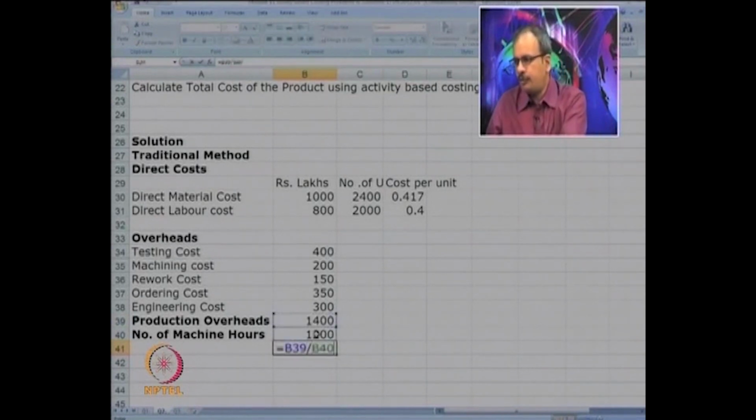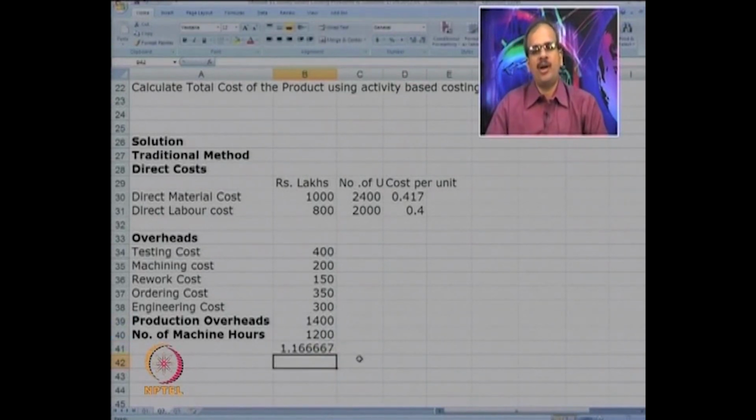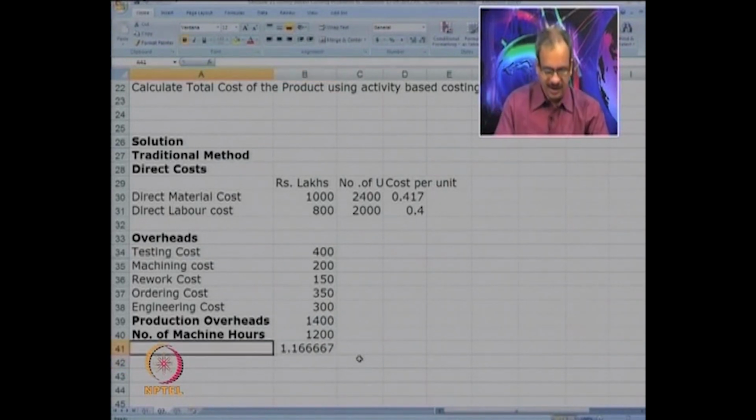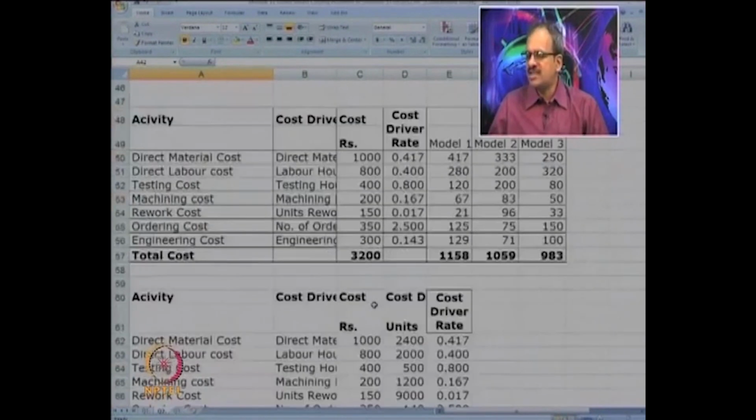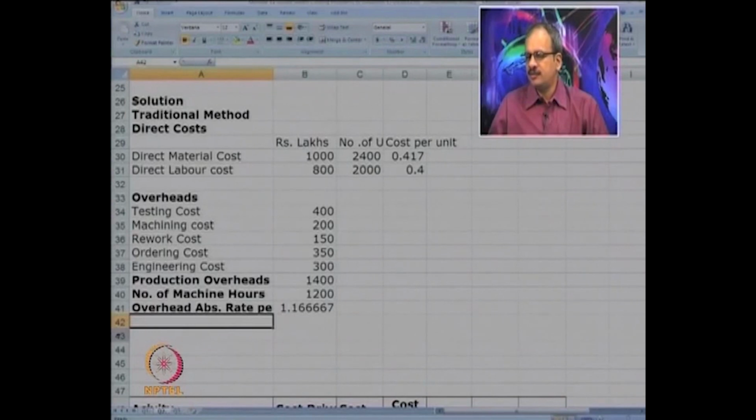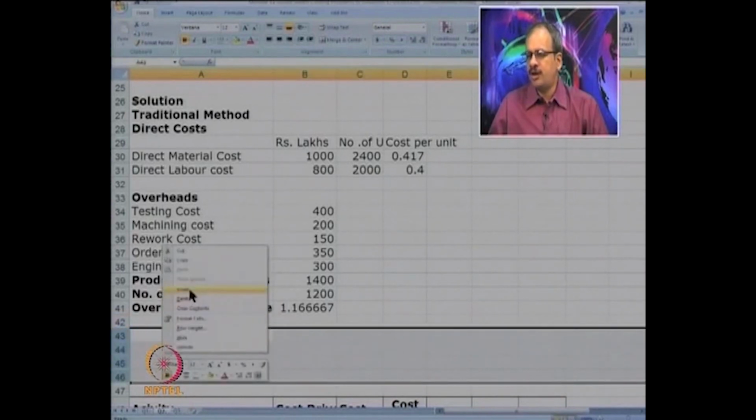So, 1400 upon 1200, we get 1.16 as the overhead rate. This is known as overhead absorption rate per machine hour, which is 1.67. Now, how will you calculate the cost for the product or for the particular model?